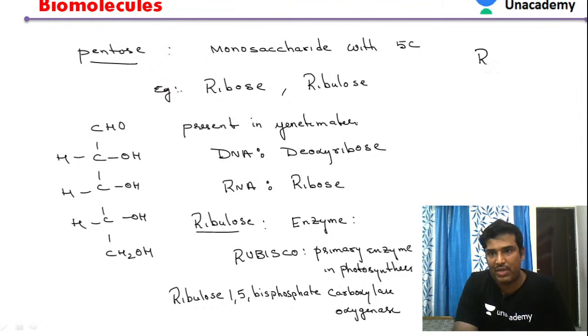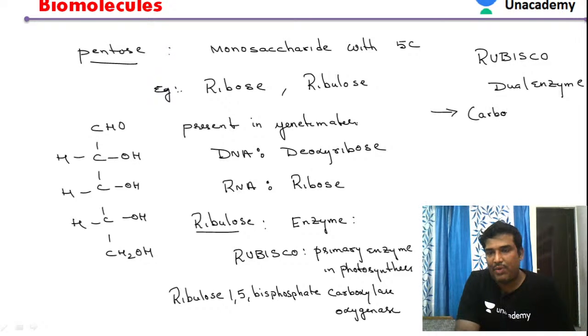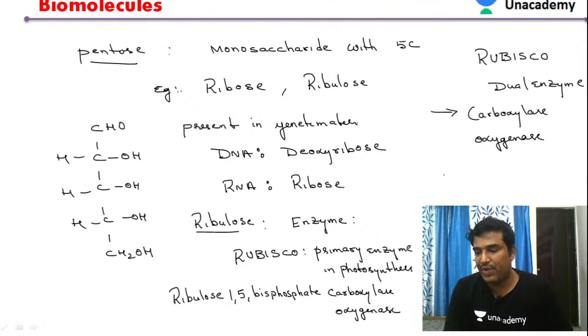So Rubisco is a dual enzyme. Why do we call it a dual enzyme? It means it has two enzymatic activities. It has carboxylase activity, and it also has oxygenase activity. So it is a dual enzyme.